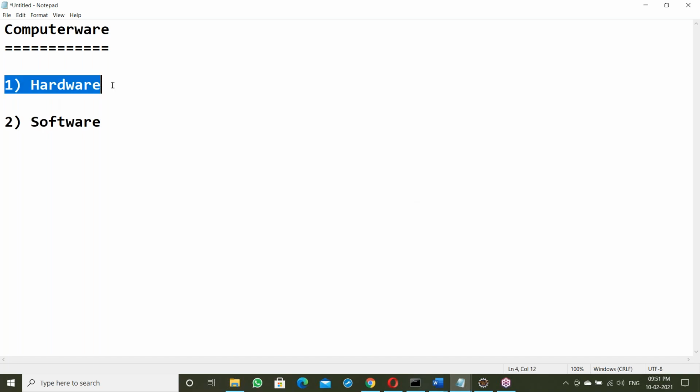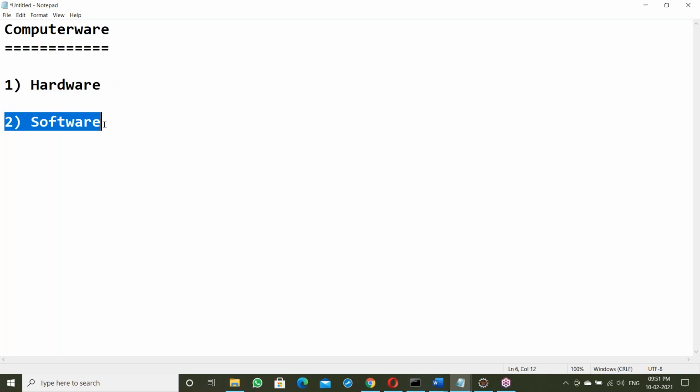What is hardware? Hardware is the physical components of a computer, like keyboard, mouse, hard disk, monitor, all the hardware components. But this is not our part. Our part is software. We are software engineers.